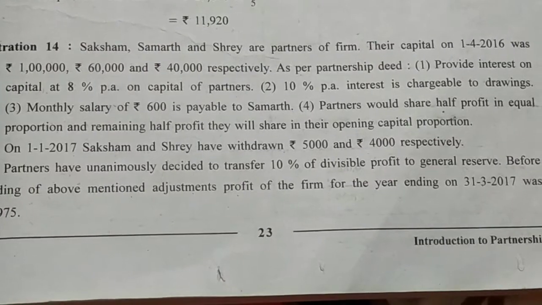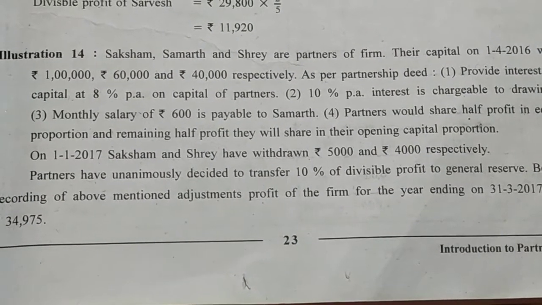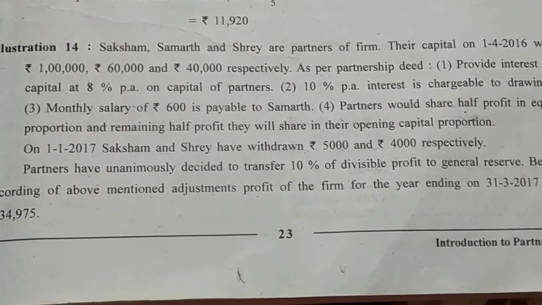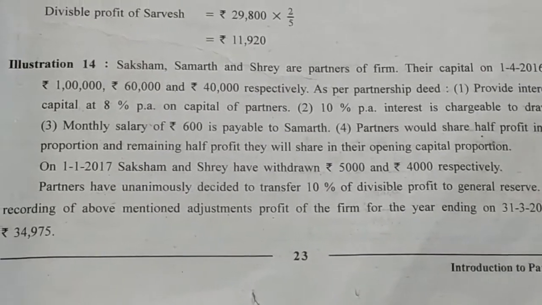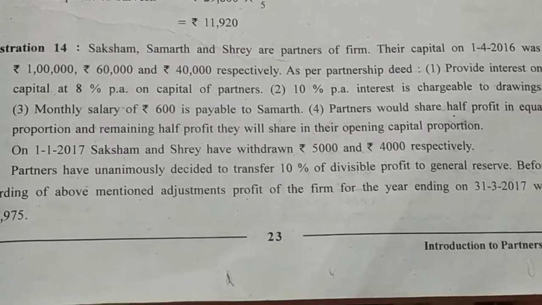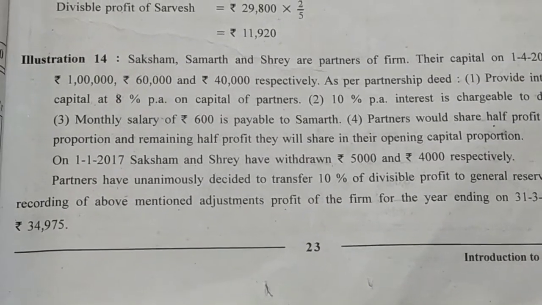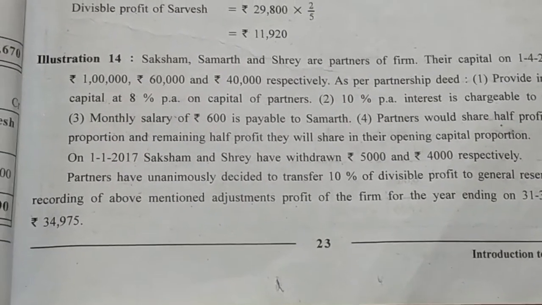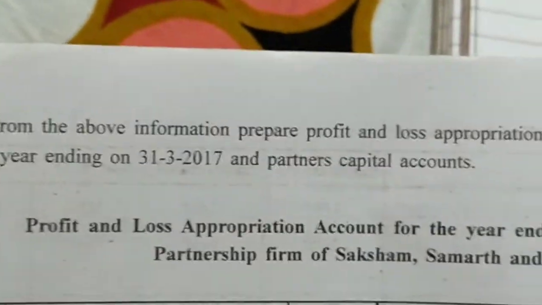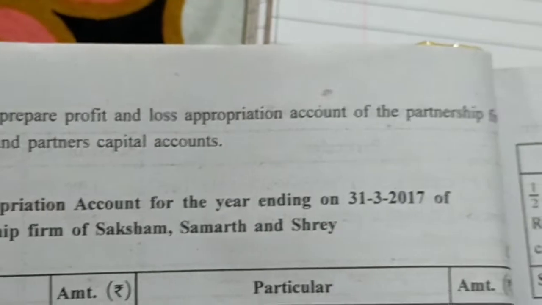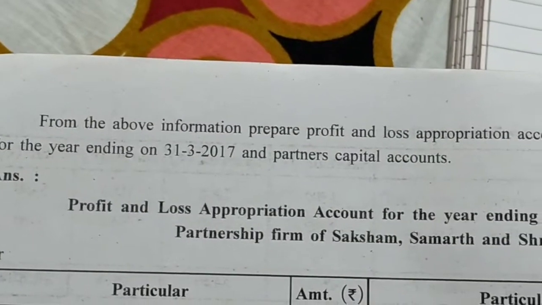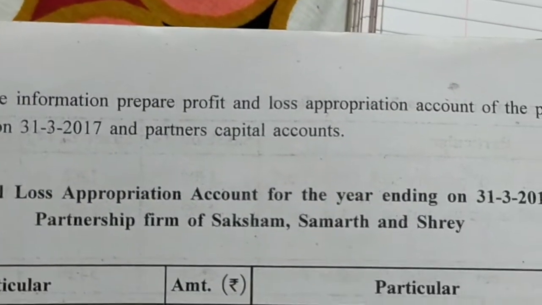On 1/1/2017, Saksham and Shreya have withdrawn 5,000 and 4,000 respectively. Partners have unanimously decided to transfer 10% of divisible profit to general reserve. Before recording the above mentioned adjustments, profit of the firm for the year ending 31st 3/2017 was 34,975 rupees. From the above information, prepare profit and loss appropriation account and partner capital account of the partnership firm for the year ending on 31st 3/2017.